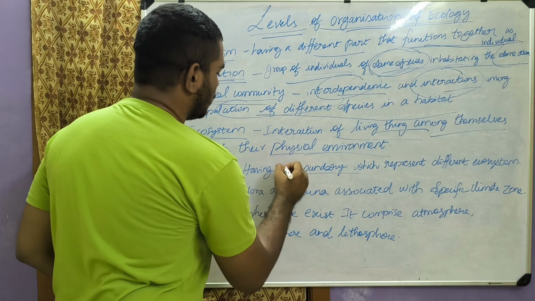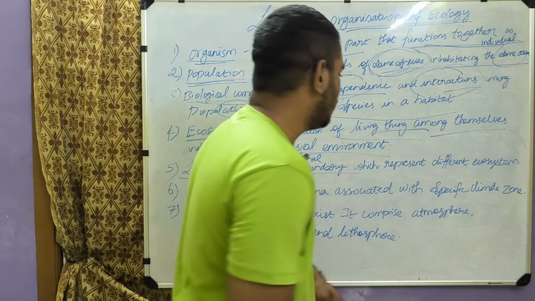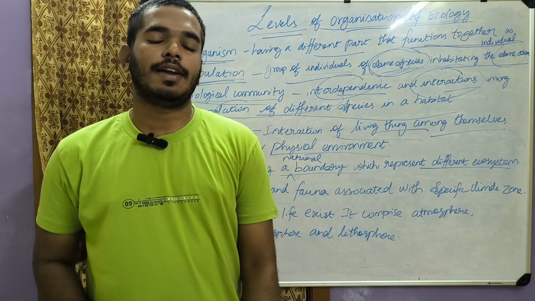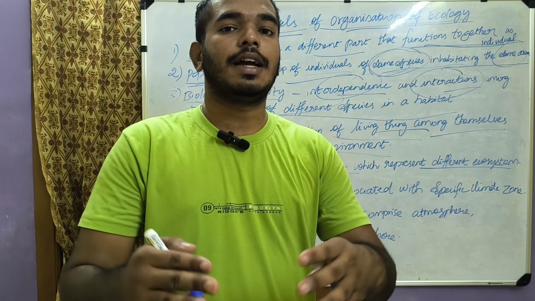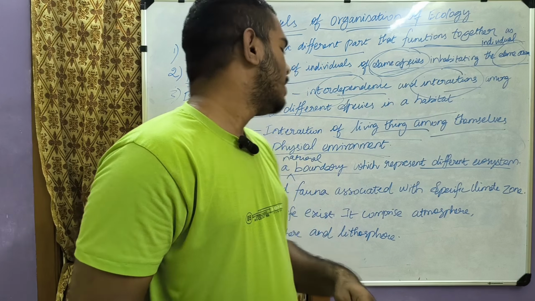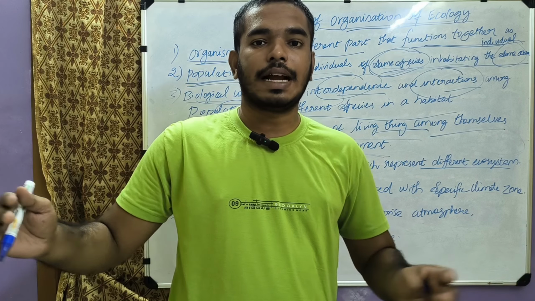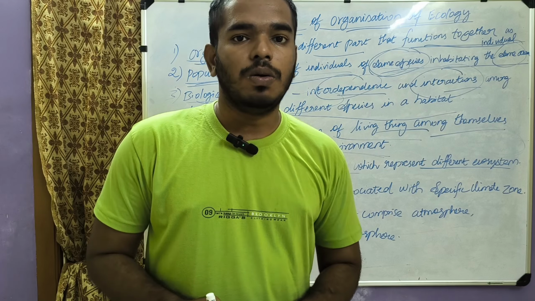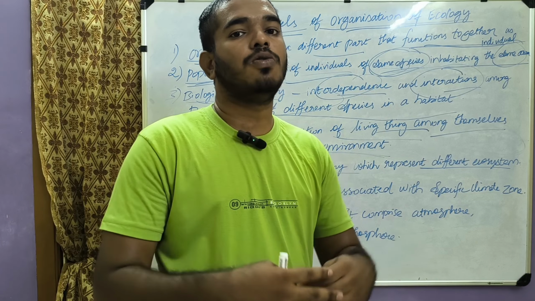Okay. The next one is the landscape. A landscape has a natural boundary and represents different ecosystems. So a landscape is bigger than an ecosystem. It consists of different types of ecosystems. A larger land area that consists of different ecosystems is known as a landscape, and it has a natural boundary.